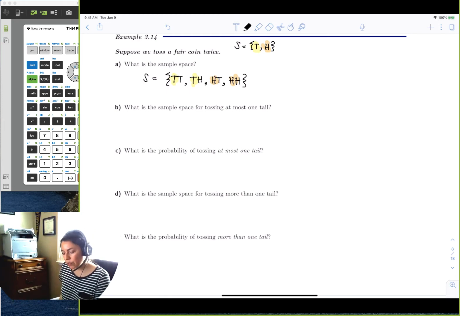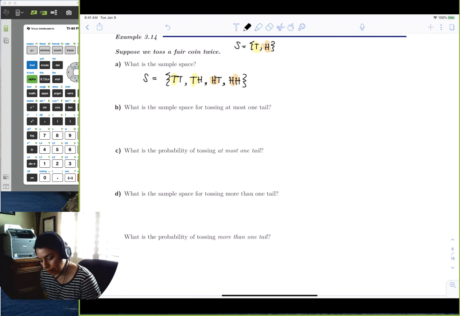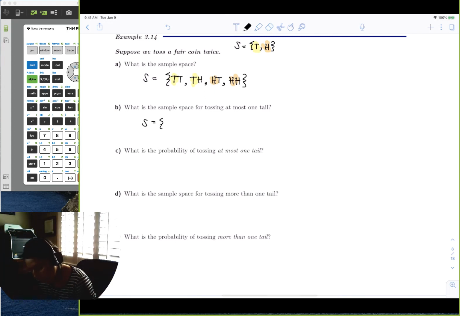What is the sample space for tossing at most one tail? So now I only want at most one tail. At most one tail would be all the pieces in the sample space that have only one tail. So here is 2 tails, I can't take it. 1 tail, no tails. So I have TH because that has 1 tail. Heads, tails. And which one has at most 1 tail? Well, this has none, so that fits in perfectly because it doesn't have anything.